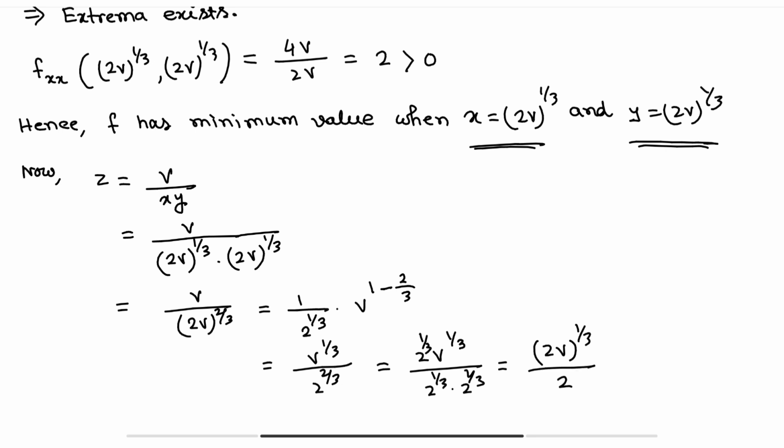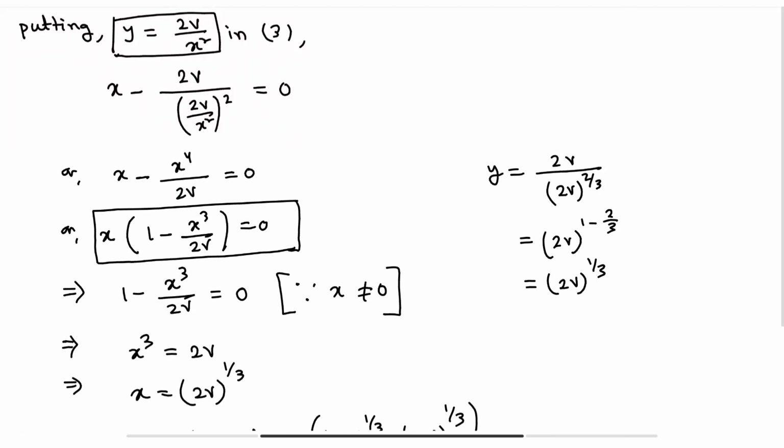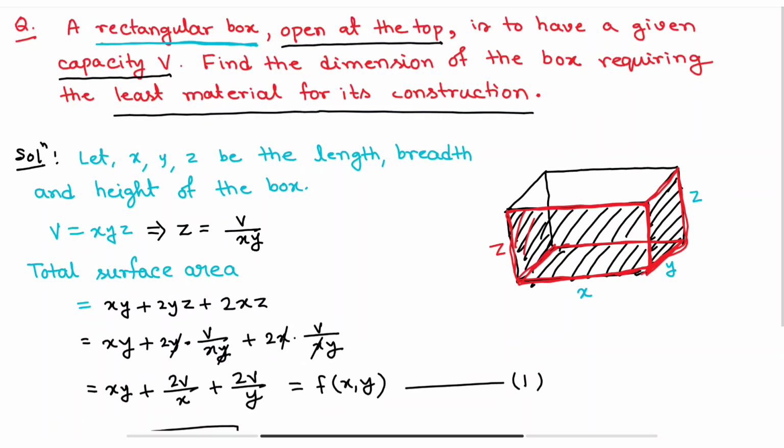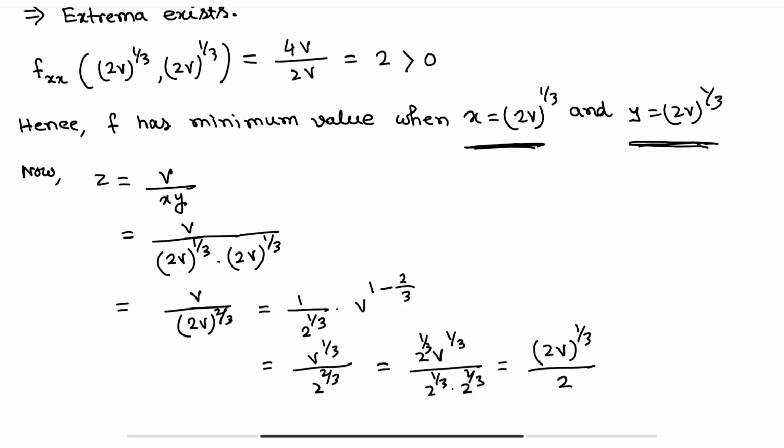So what are the values? x equals (2v)^(1/3), y equals (2v)^(1/3), and z equals (2v)^(1/3) divided by 2. The question was to find the dimensions, that means you have to find the values of x, y and z. So this is the answer.